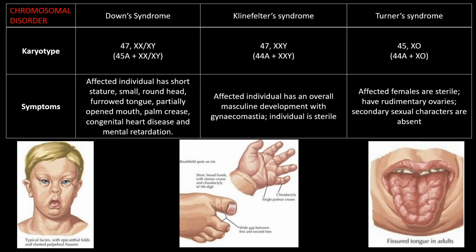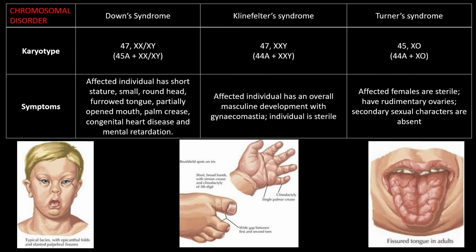The last one is Turner syndrome. Affected females are sterile. That is, it is observed only in females. The females are sterile and they have rudimentary ovaries. Secondary sexual characters are absent. So it is only observed in females. So the chromosomal complement will be 45XO, that is 44A plus XO. One X chromosome is absent.